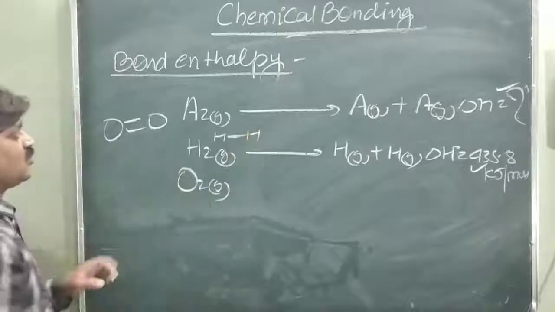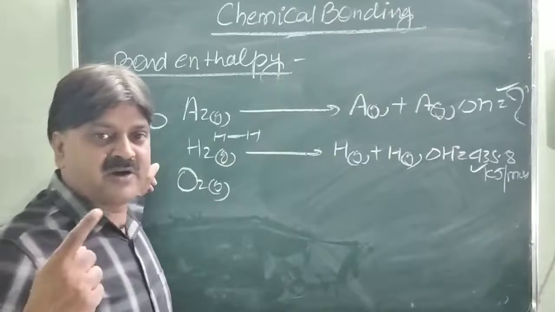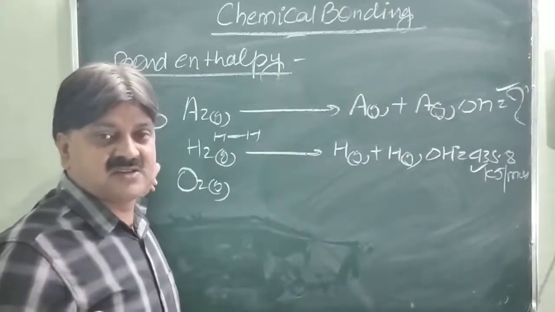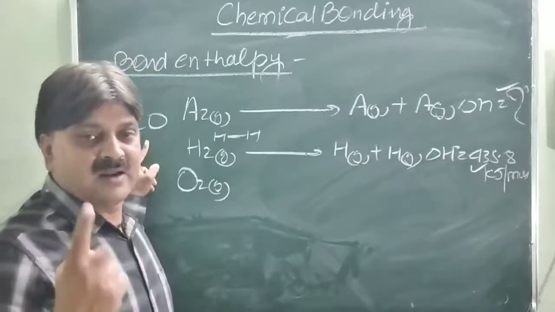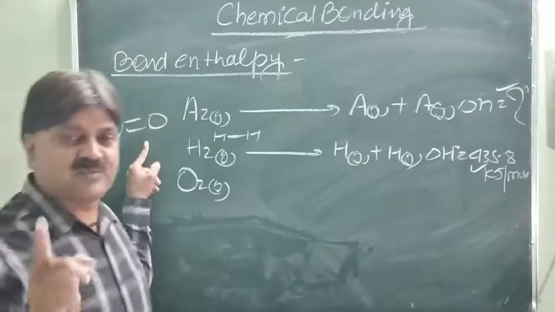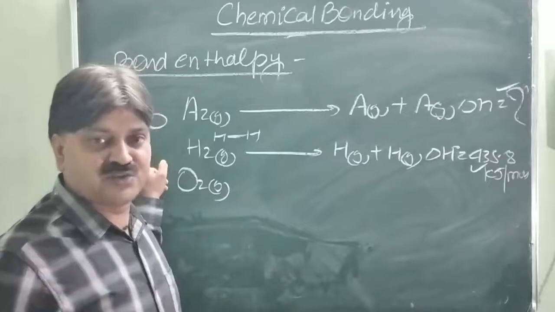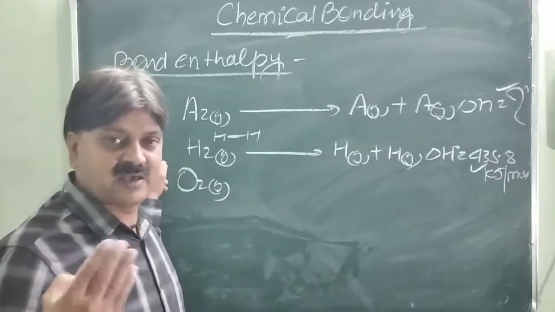Now this is the O2. So bond enthalpy increases as the number of bonds between the two atoms increases. As the number of bonds increases, the bond distance decreases and bond enthalpy increases. The larger the bond length, the lower the bond enthalpy, and the smaller the bond length, the higher the bond enthalpy.